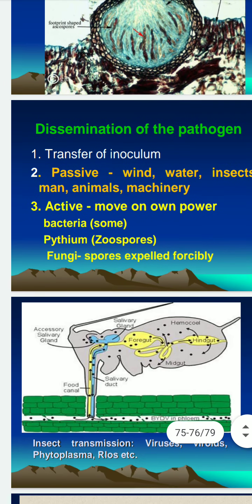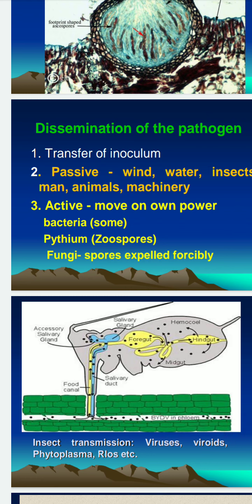Dissemination of the pathogen. Transfer of inoculum is known as the dissemination of the pathogen. Transfer of inoculum, passive and active. Dissemination of the pathogen is of two types: passive dissemination and active dissemination. Passive dissemination takes place by wind, water, insects, man, animals, etc. In active dissemination, the pathogen moves by its own power.